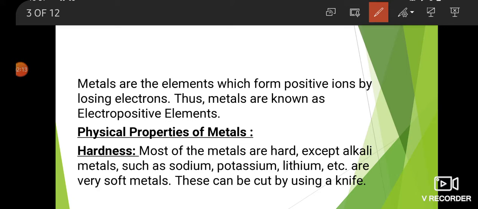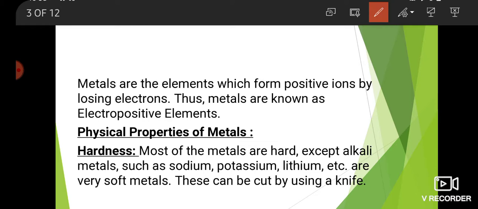Metals are the elements which form positive ions by losing electrons. Thus, metals are known as electropositive elements. Again, I am repeating, metals are the elements which form positive ions by losing electrons. Thus, metals are known as electropositive elements.